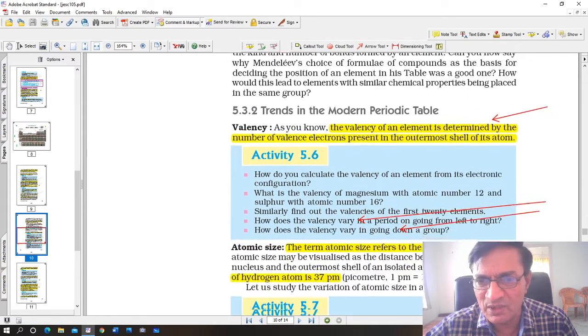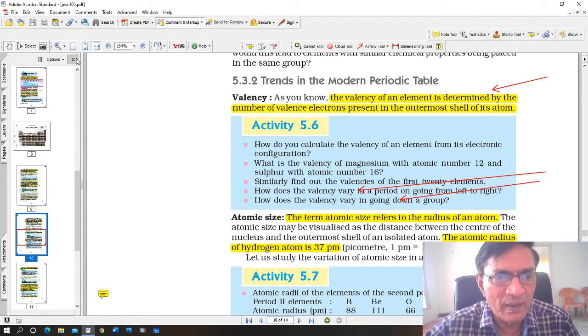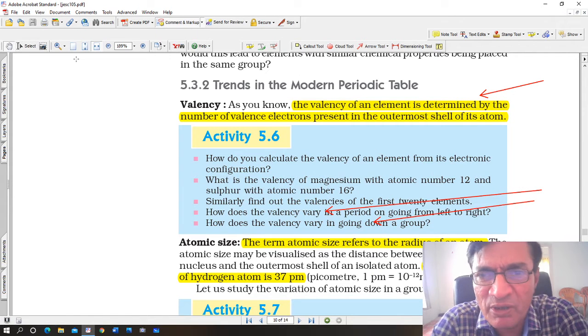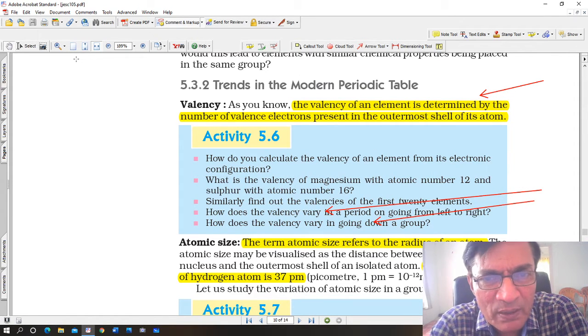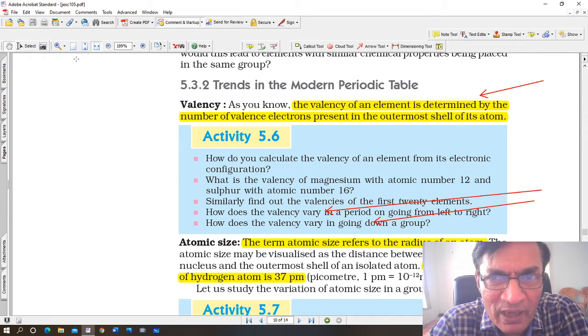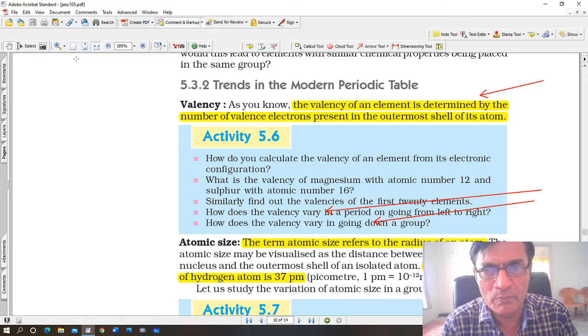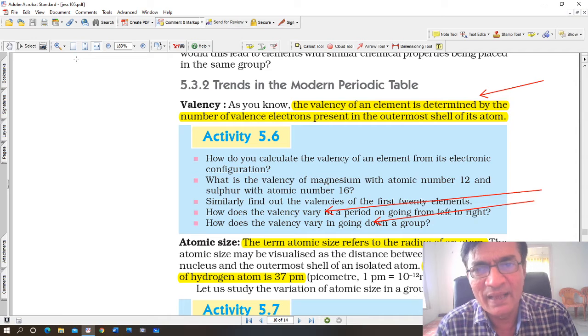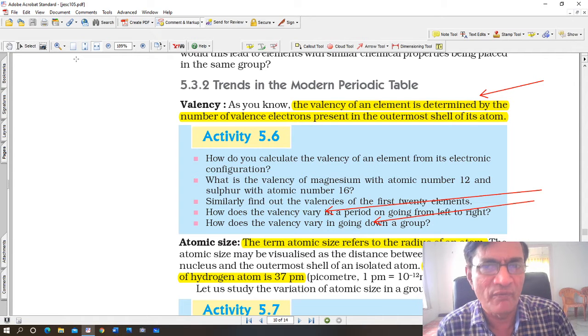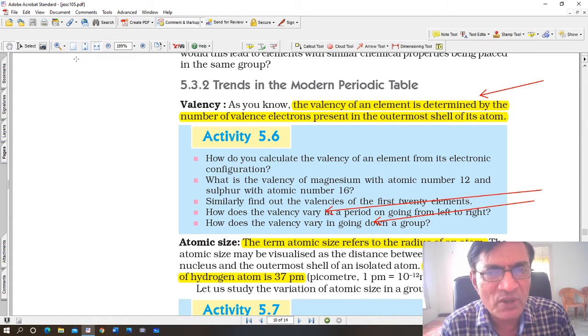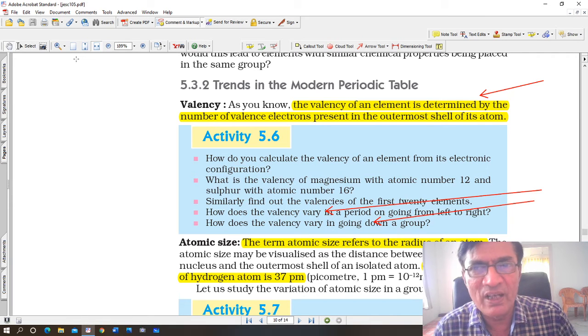So let's discuss this, 5.3.2. First trend is about the valency. Now if you look at the modern periodic table, what is valency? Valency is the number of electrons in the outermost orbit of an atom, and the number of electrons actually participating in a chemical reaction, in bond formation. There are 2 types of bonds. We know electrovalent bonds, or what are called ionic bonds, and covalent bonds formed by sharing of electrons. Now how these bonds are formed depends upon the number of valence electrons.